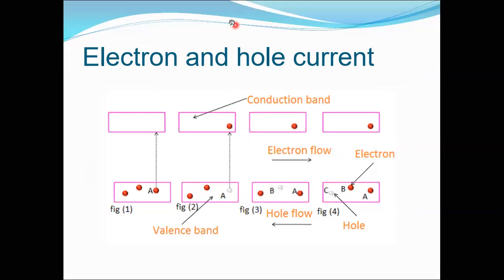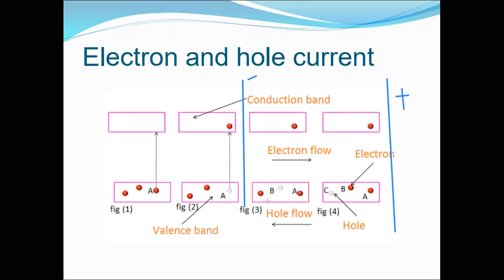So let me just write it so you can see it easily. Let's say we apply the negative bias here, and here we have the positive bias. What will happen here? Because this is a positive bias, it will attract the negative charge. Negative charge means electrons, so it will attract the electrons. The negative side will attract the holes.